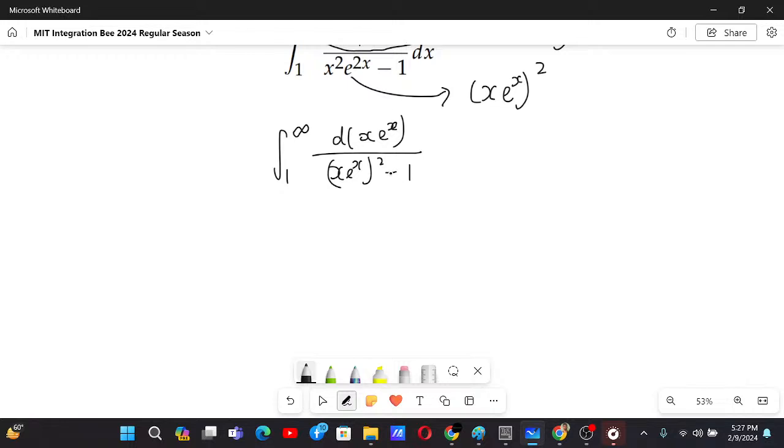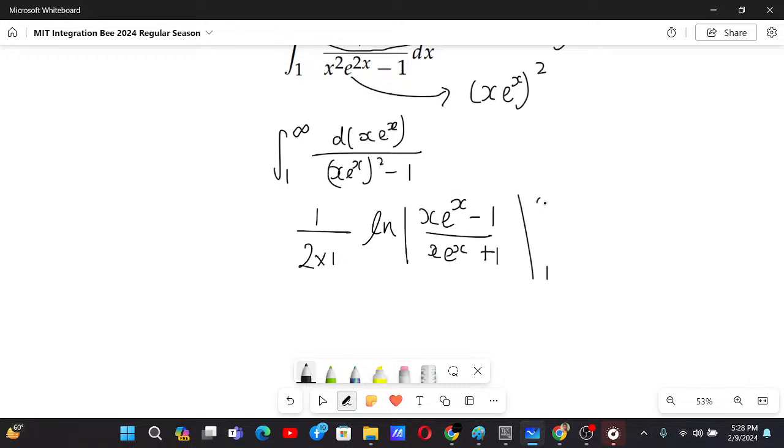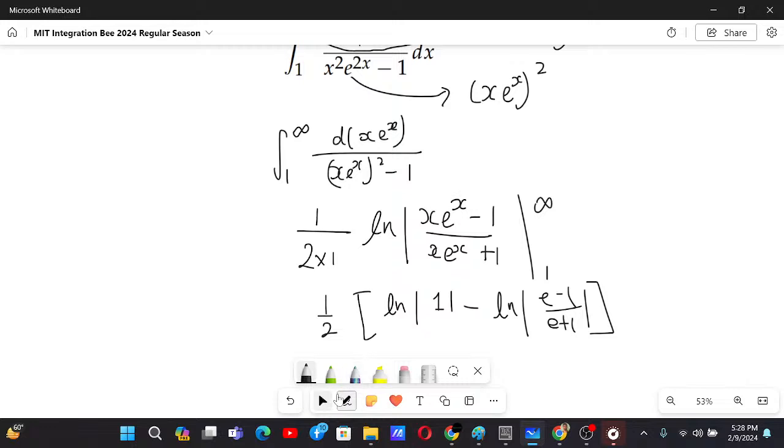Now what is the formula for 1 by x square minus 1? We know that is 1 by 2a ln of x minus 1 by x plus 1, and this is from 1 to infinity. Now at infinity, this is infinity by infinity, and basically if you take the limit, that will just be 1, minus at 1, this is e minus 1 by e plus 1. Now ln of 1 is just 0.